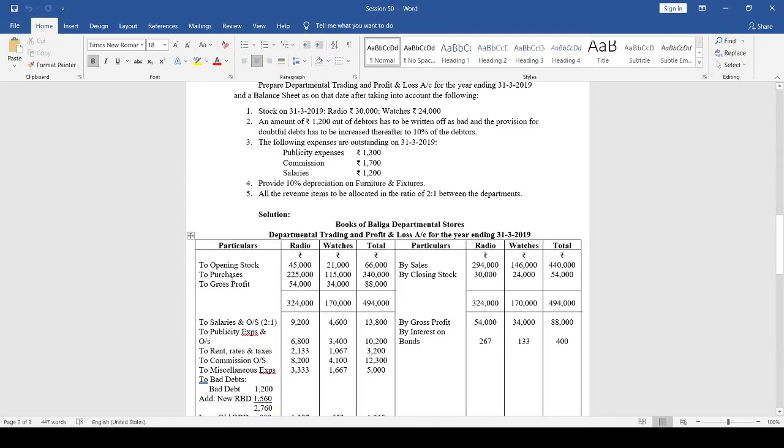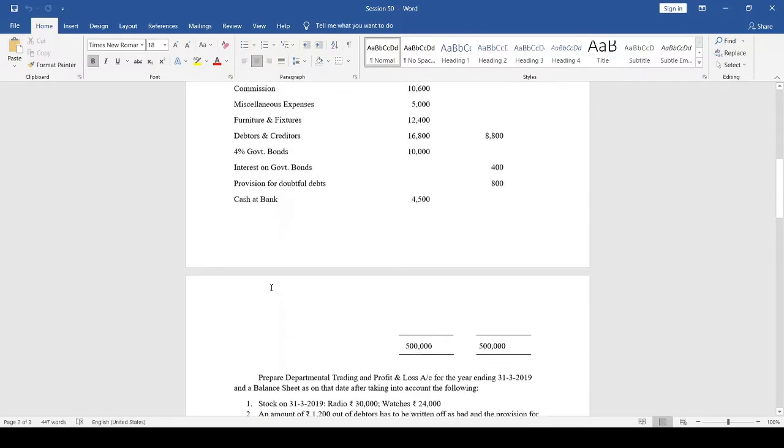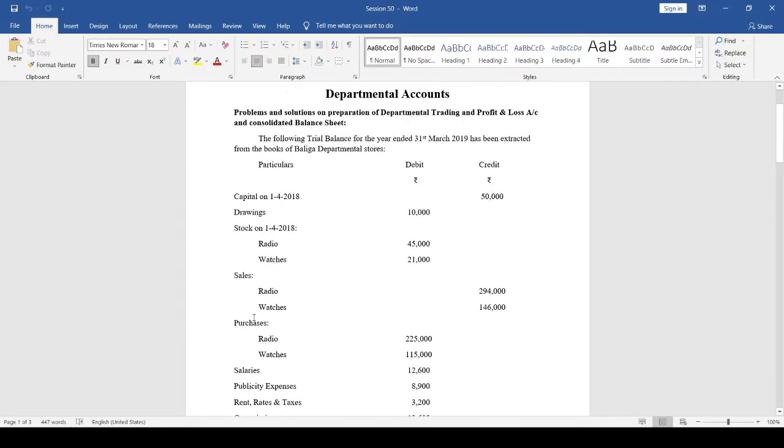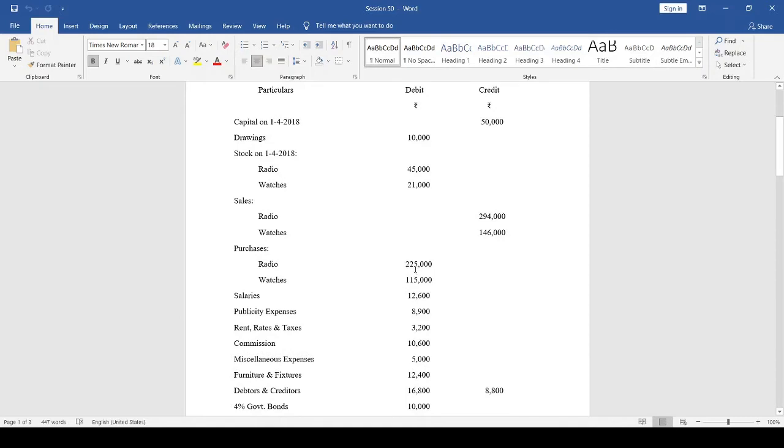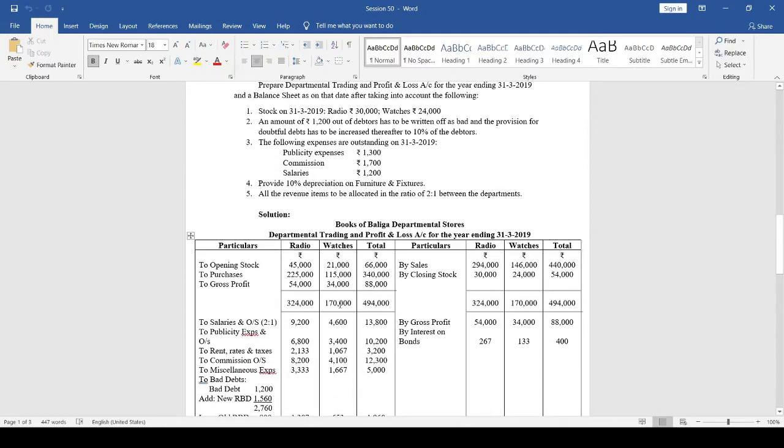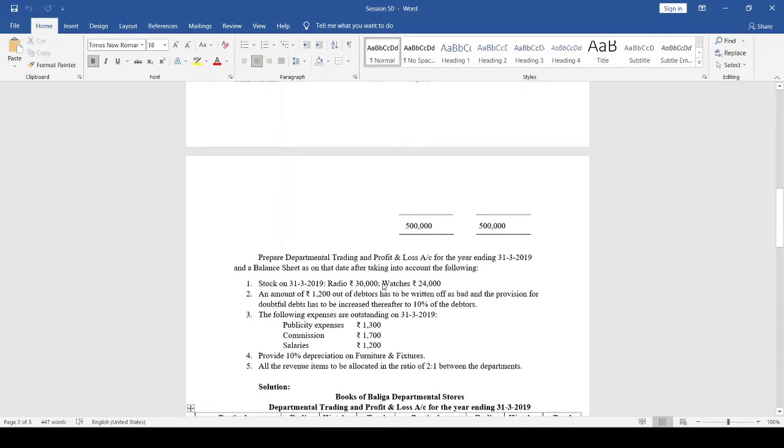Next, to purchases. Purchase of radio department 2,25,000. Watches department 1,15,000. Right? So, total 3,40,000. Okay.